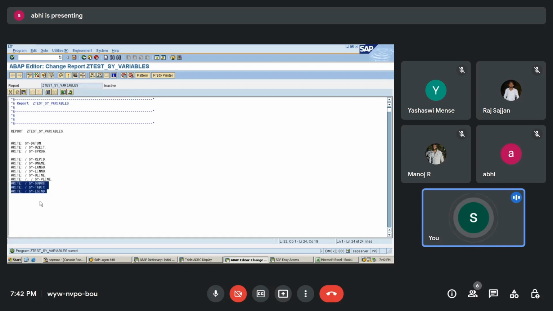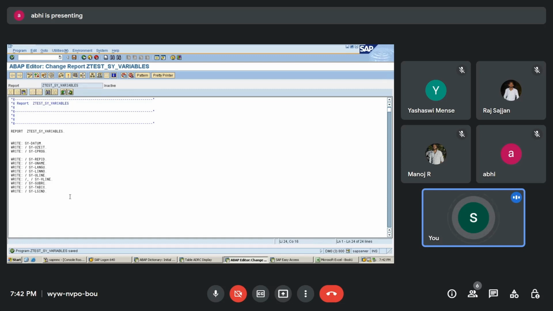So don't worry about these things: sy-subrc, sy-tabix and sy-lsind. sy-subrc is 0 if everything is correct and 4 if something goes wrong. sy-tabix is going to give the table index, and sy-lsind is 0 if the report is basic and 1 if the report is interactive.